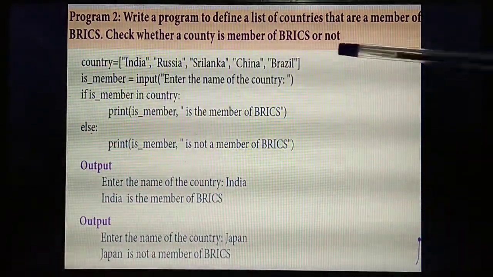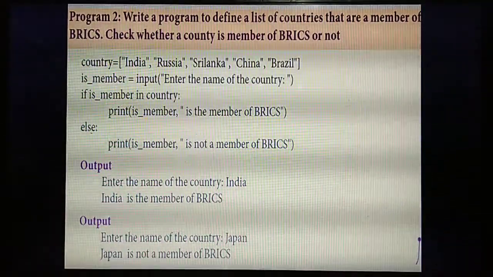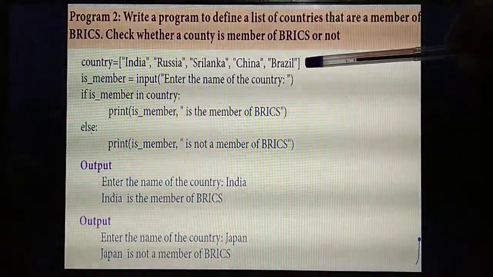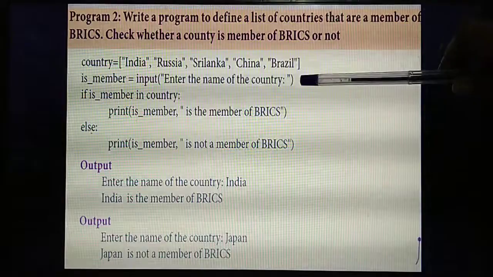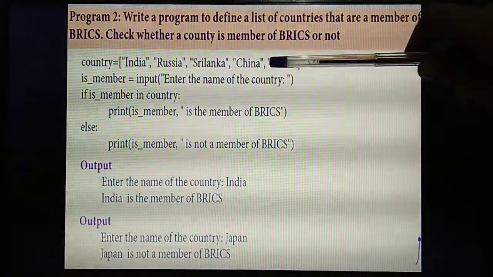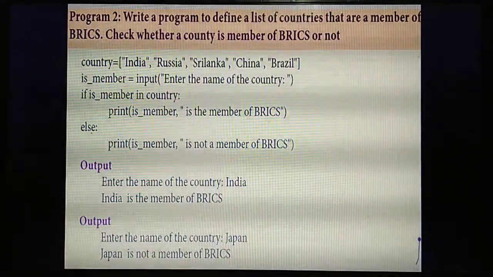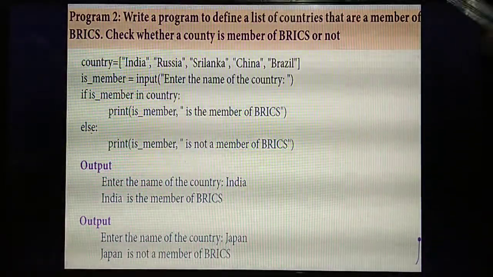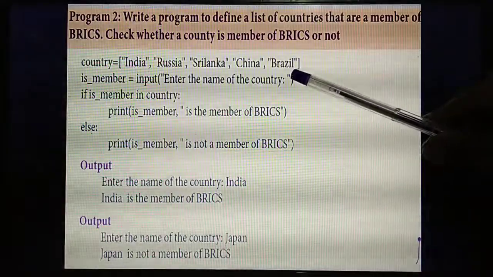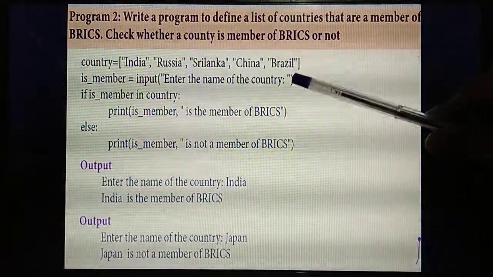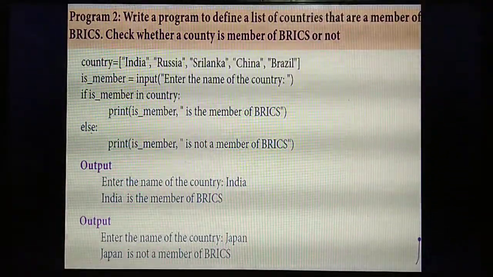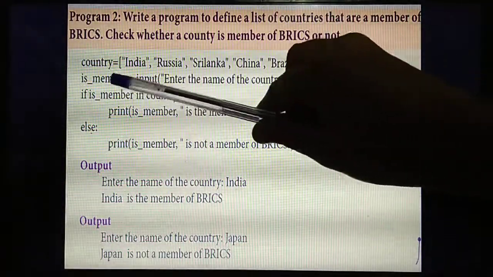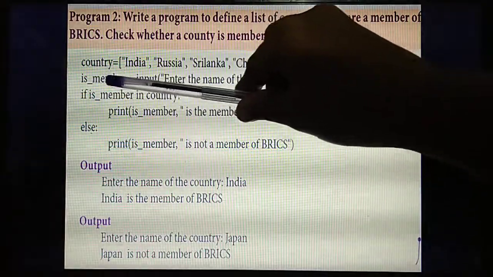What's the meaning? You are entering some name of a country here, and whether the name of that country is present inside the list country. Understand or not? You are entering some name of the country here, and whether that name is present inside the list country, that you are going to check. So listen, understand, the variable isMember you are entering.